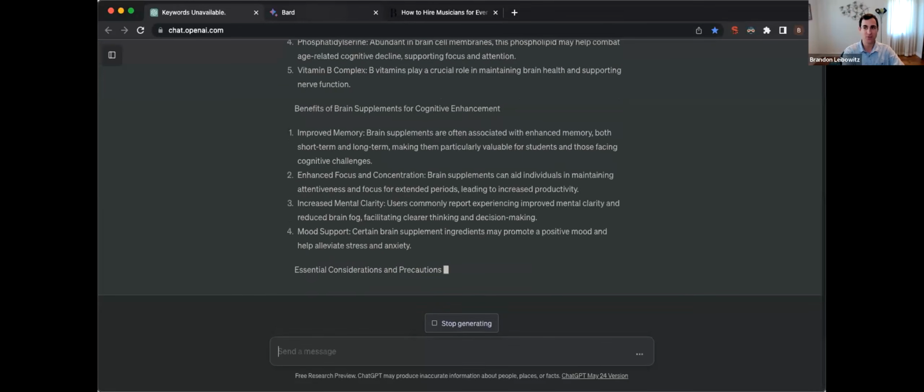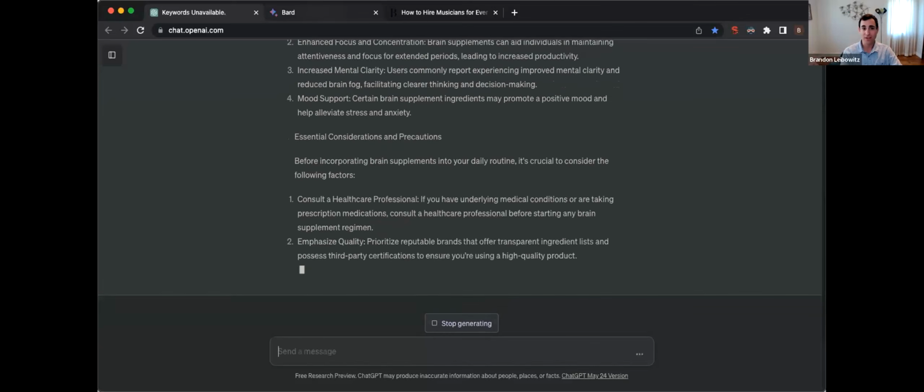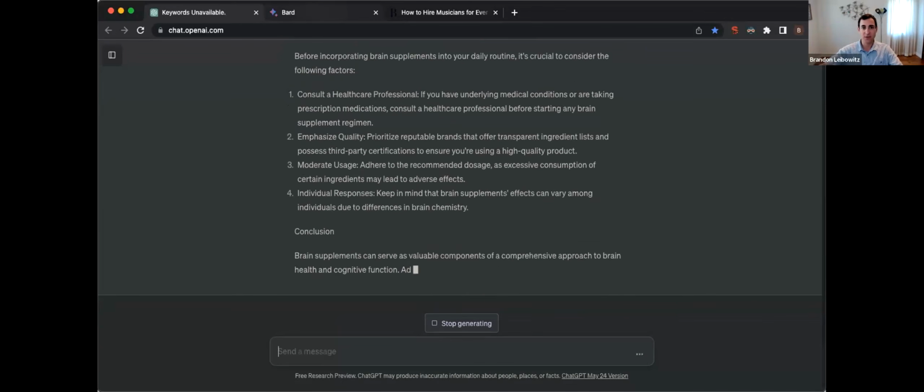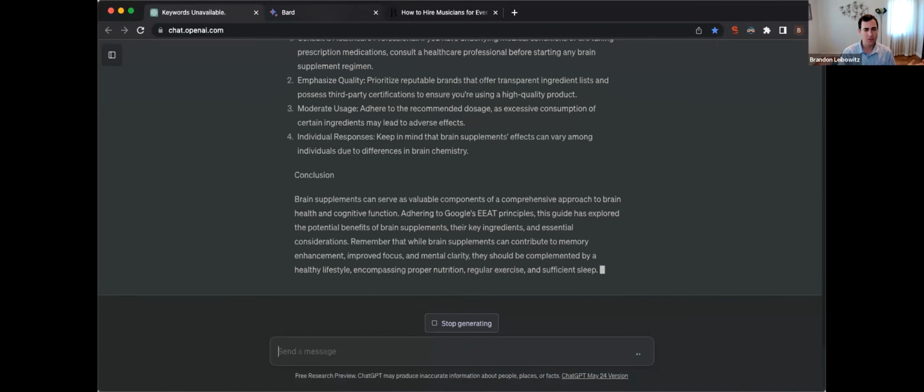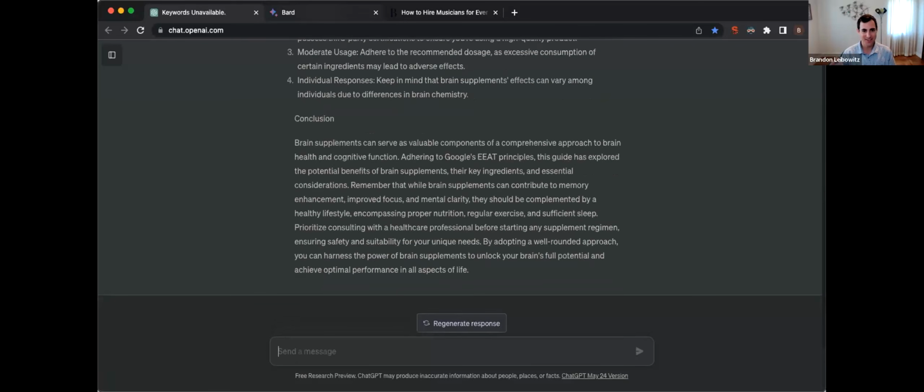the way these AI tools work is they just go around the internet and they're just reading what other people wrote on the internet, but they don't know what's accurate and what's not accurate. It's just a robot. It's just a tool. So it's just going through all the content and pulling what it thinks is accurate, but it's not always accurate. And sometimes it does what's called AI hallucinations, where it just makes up stuff. So if it doesn't know the answer to that question, like if it didn't know what a brain supplement was, it would just make something up and put it out there.